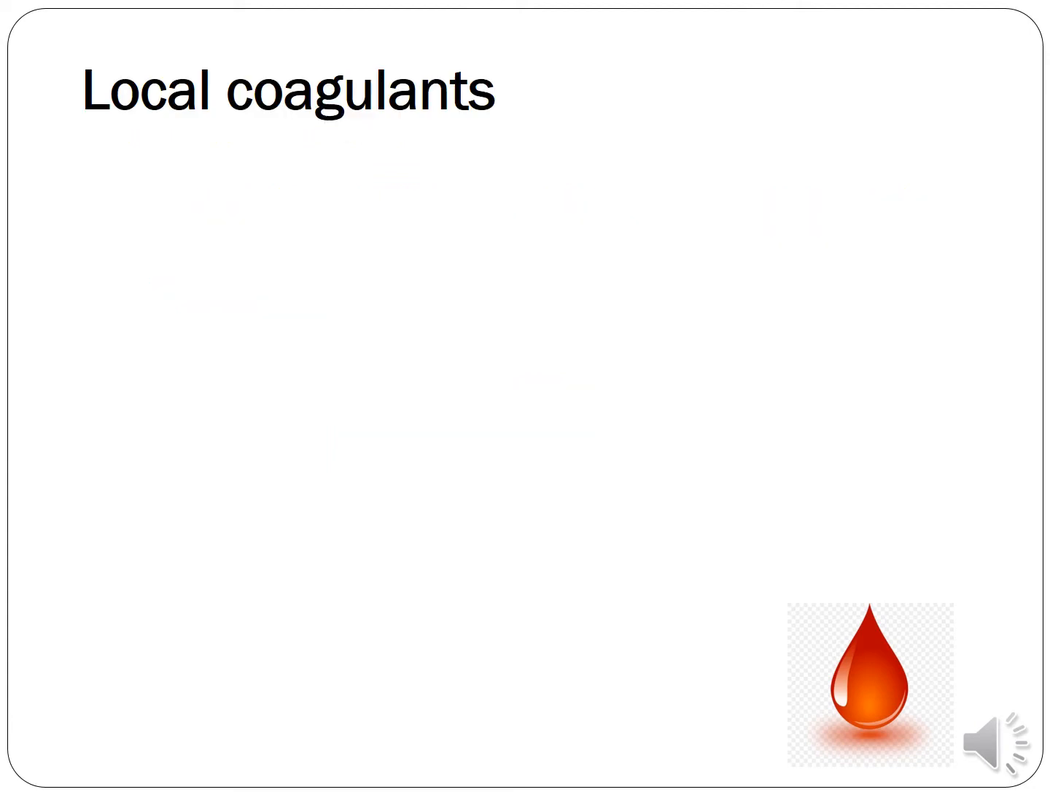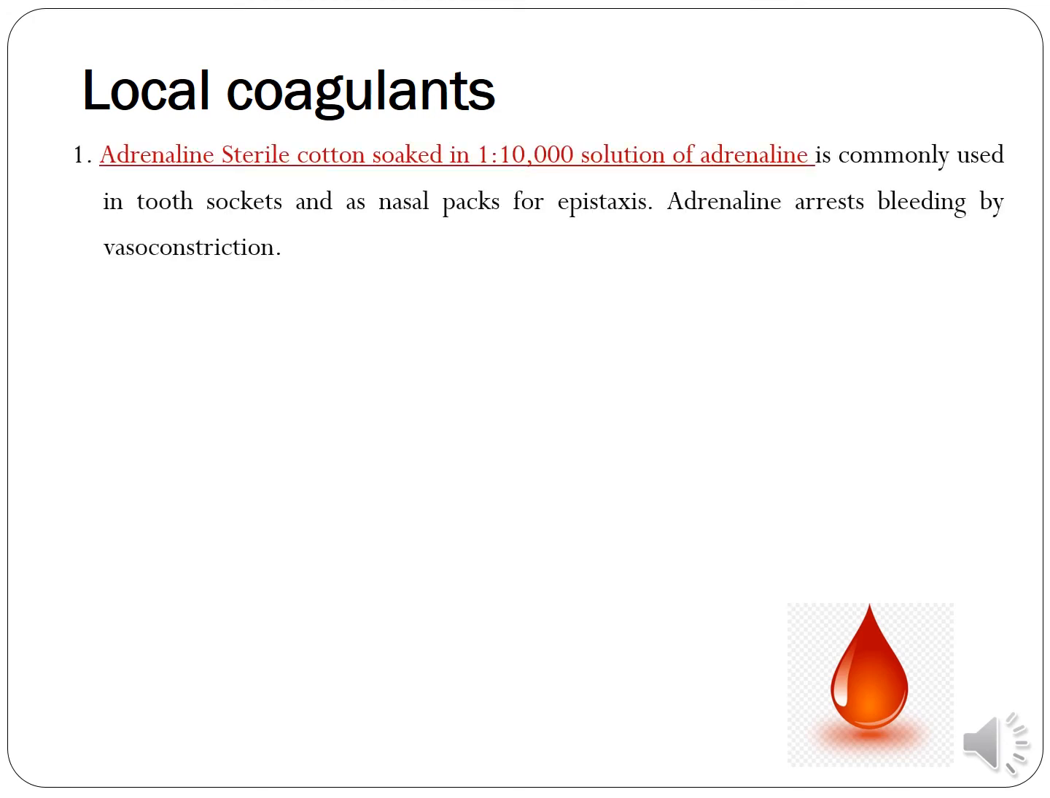First we'll see local coagulants. The first one is the adrenaline sterile cotton, which is soaked in a 1:10,000 solution of adrenaline. It is commonly used in tooth sockets and as nasal packs for epistaxis. Epistaxis is nothing but nose bleeding. Adrenaline basically arrests the bleeding by vasoconstriction. So vasoconstriction is the mechanism by which adrenaline works as a coagulant.